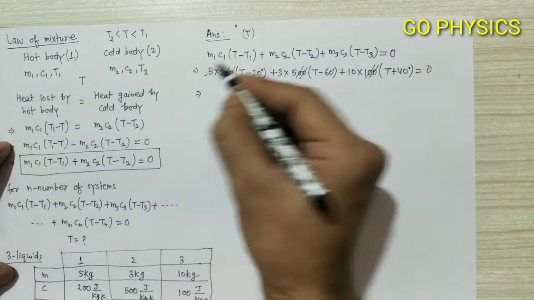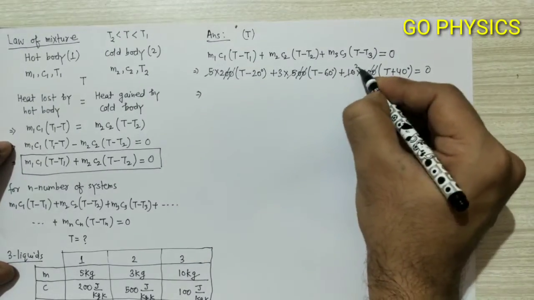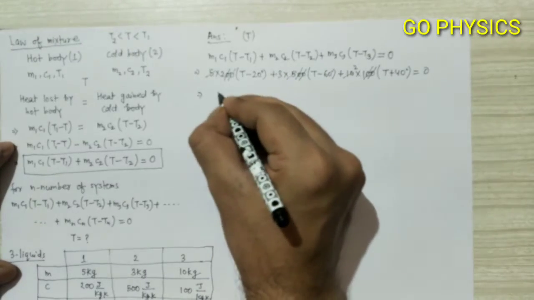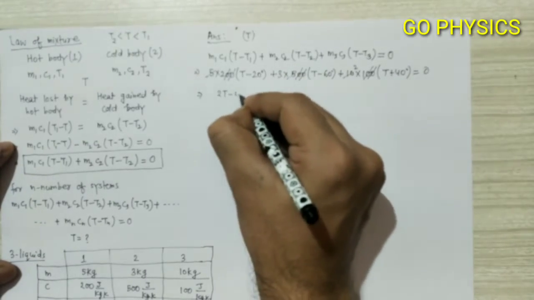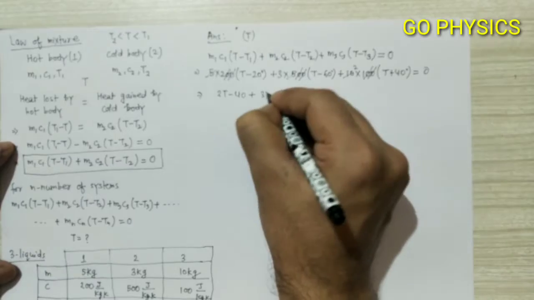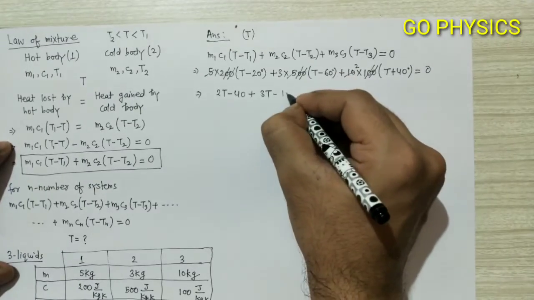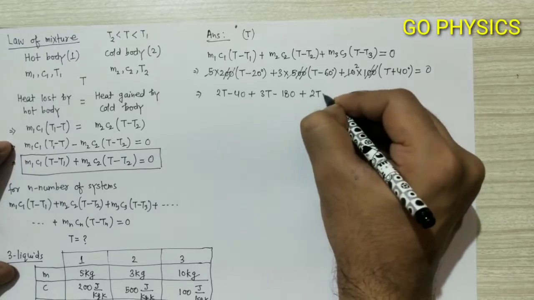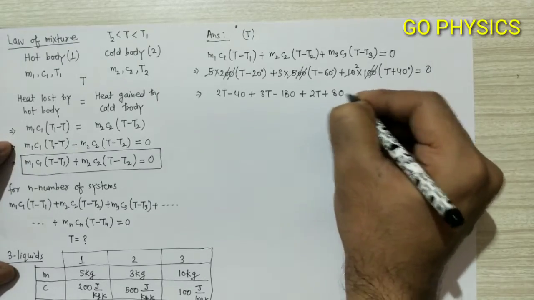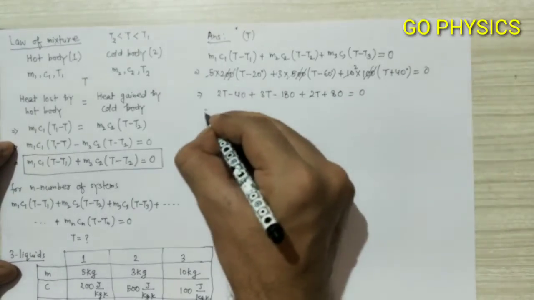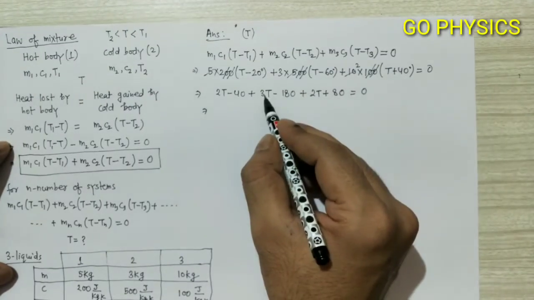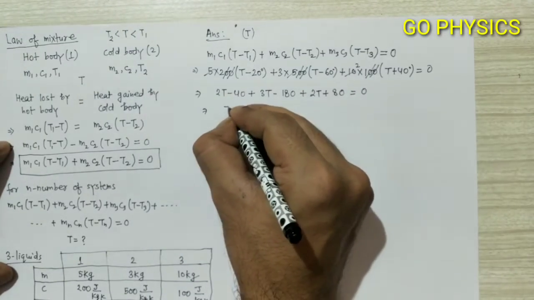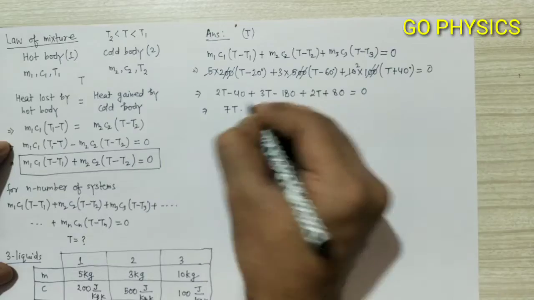Again we will cancel out 5. So the final equation is 2t minus 40 plus 3t minus 180 plus 2t plus 80 equal to 0. Now from here it will become 3 plus 2 plus 2, which is 7t